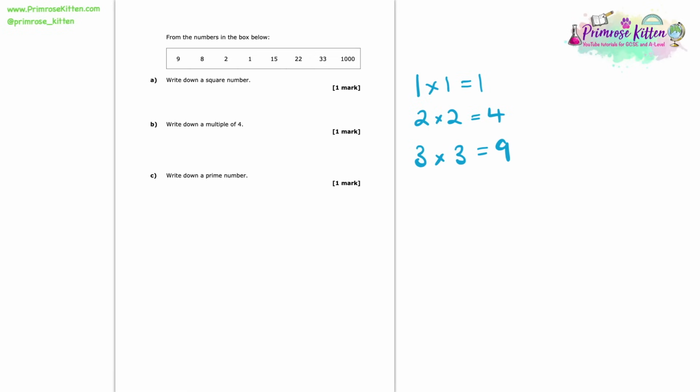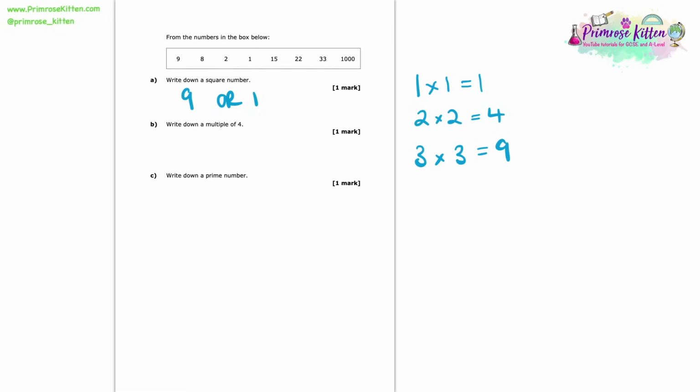However, we should be very familiar with those numbers 1, 4, 9, and we should just recognise that they are square numbers. Now, looking at this question again and looking at the choice of numbers that we have, I can see a couple of options here for square numbers. I can see that 9 is a square number, so I could write that as an answer. I can also see 1 is also a square number, so both of those are going to be options here. Both of those would get you the mark.